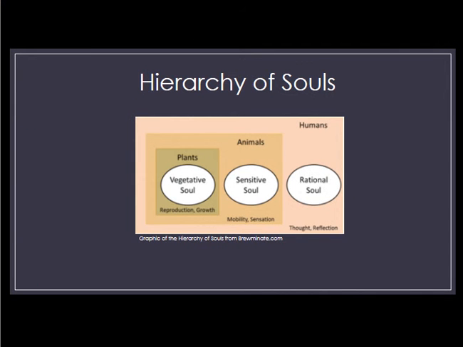According to Aristotle, souls are where life comes from, and each living thing's type of soul determines its purpose. There are 3 types of souls that are outlined in this graphic: a vegetative soul, a sensitive soul, and a rational soul. And as you can see, humans have all 3. Animals have sensitive and vegetative, and plants only have vegetative. So they kind of build on each other.